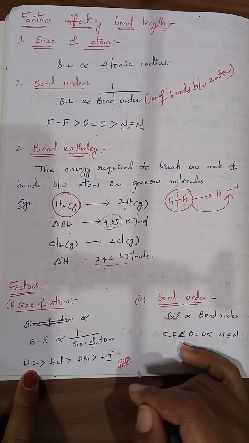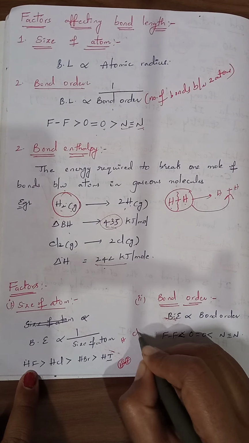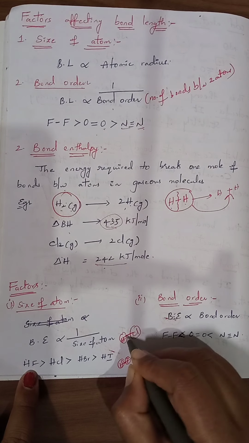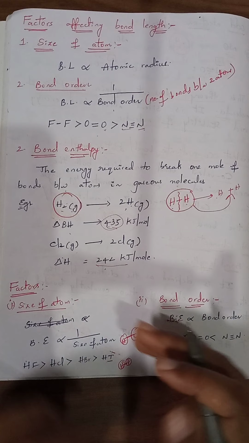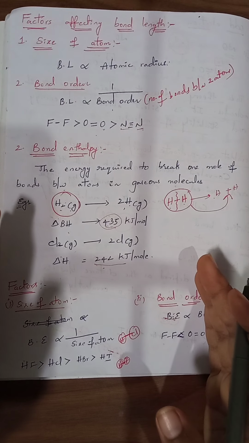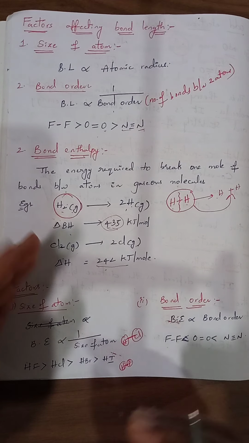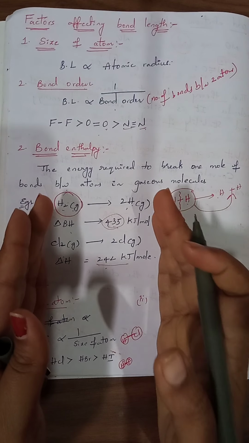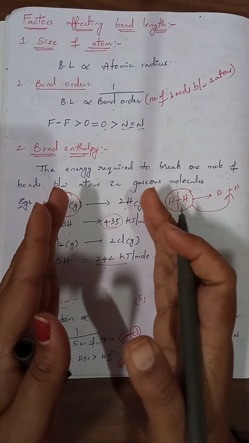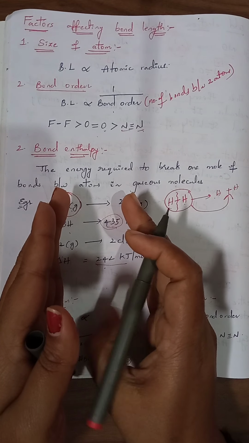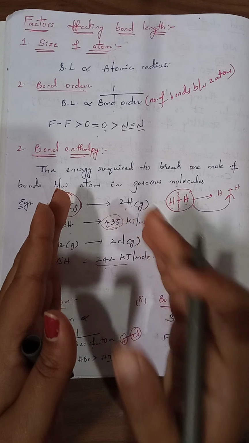Distance between them is less, whereas the hydrogen and Cl bond length is more. Distance between them is also more. When they are far apart from each other, attractive forces are less. To break that bond, it requires a minimum amount of energy. But whenever the atoms are very small, they come very close, and whatever the bond existing between them, that is very strong.